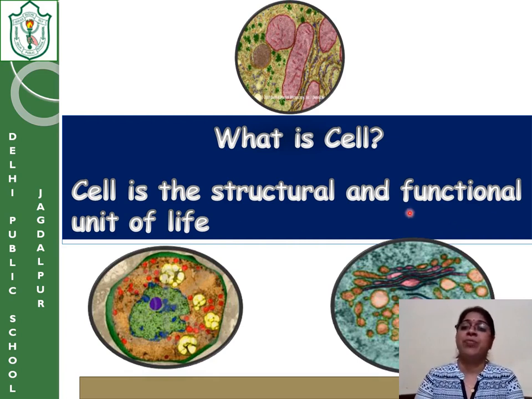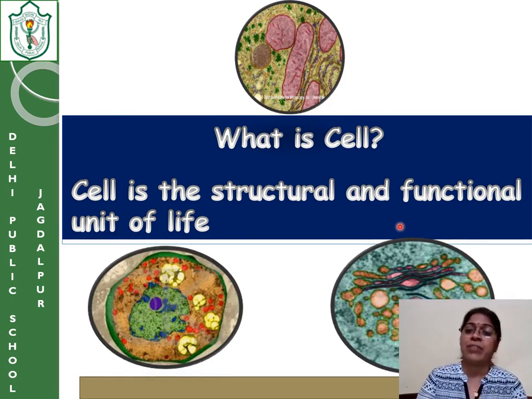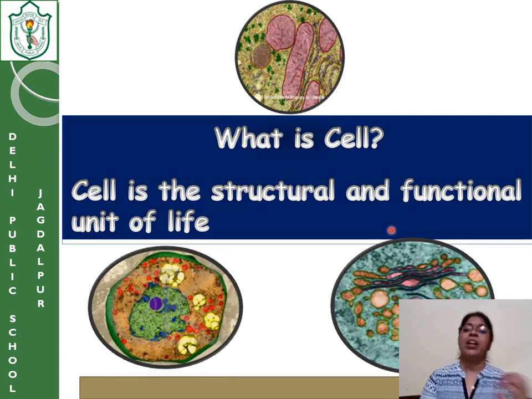Functional means any kind of work it is doing. Now hands have the function to lift anything, move things like that. So that is because of what? The cell. Because every cell has been assigned a special function. Now, if we have to move our hand, it needs flexibility. So the cells will have that feature of flexibility.